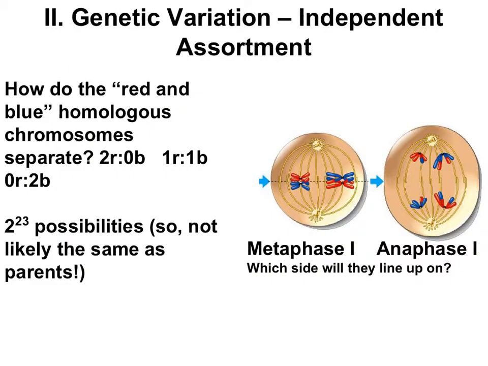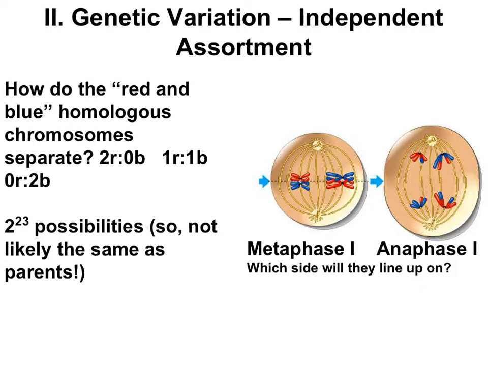The second mechanism for making genetic diversity is called independent assortment. What independent assortment means is that the way chromosome 1 separates, in this case with blue on the top and red on the bottom, is independent of the way that chromosome 2 separates, in this case with red on the top and blue on the bottom. In other words, chromosome 2 could have just as easily been with blue on the top and red on the bottom. Chromosome 2 isn't based on what chromosome 1 did.